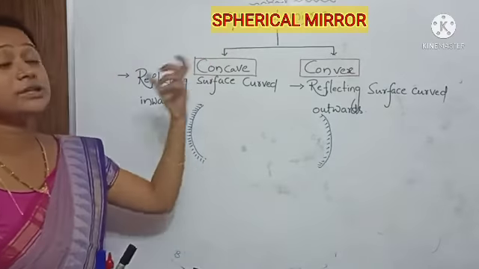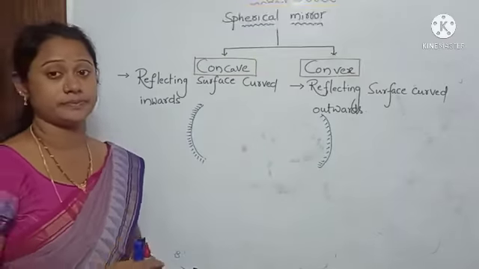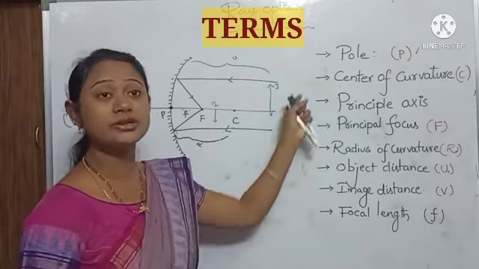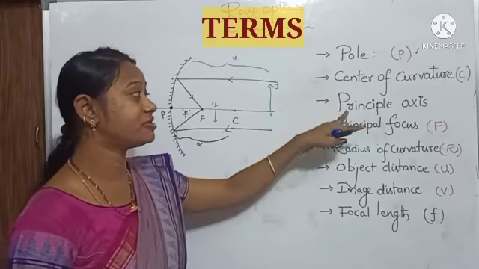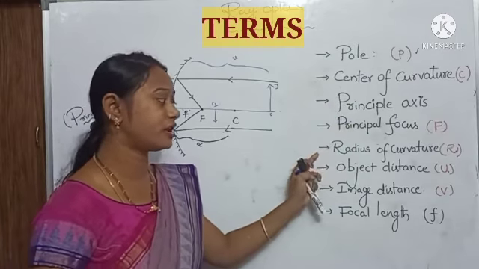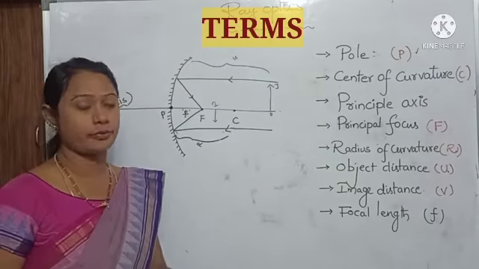A spherical mirror is a part of a sphere. These are the terms which we have to learn in spherical mirrors: pole, center of curvature, principal axis, principal focus, radius of curvature, object distance, image distance and focal point.